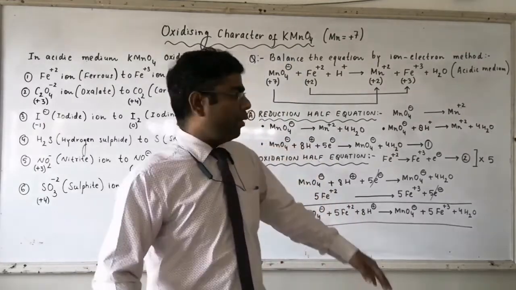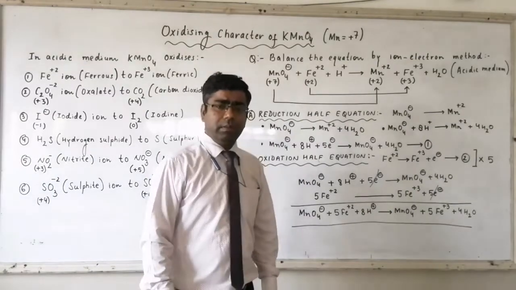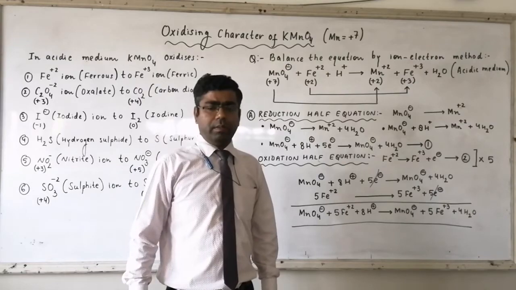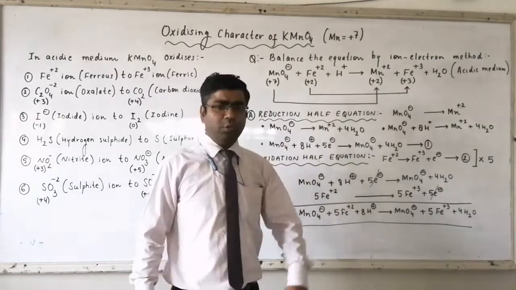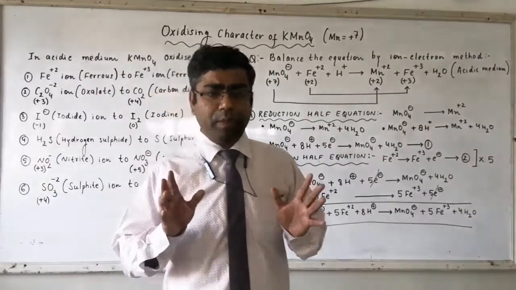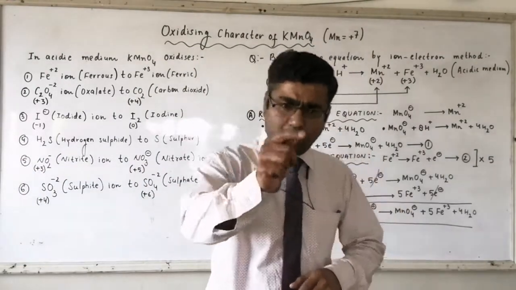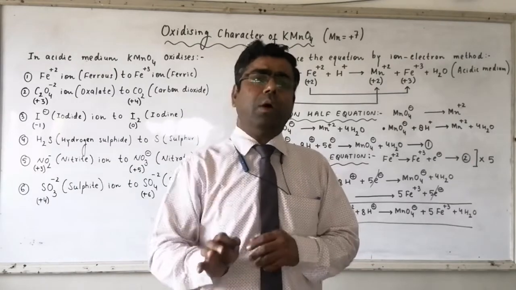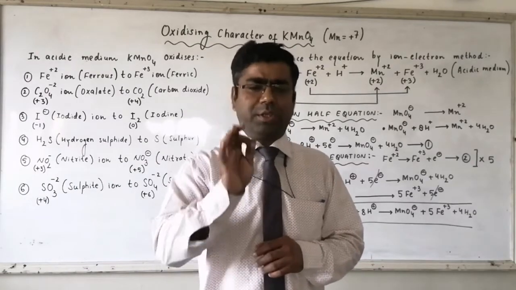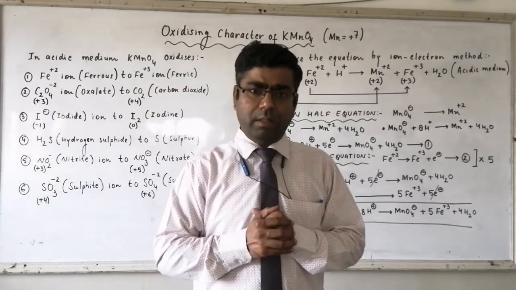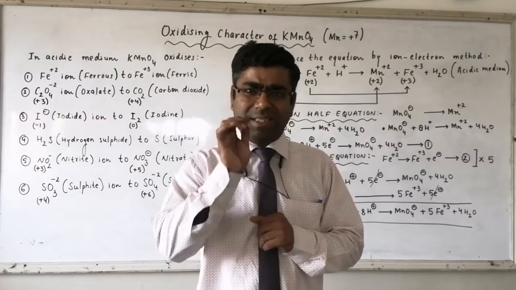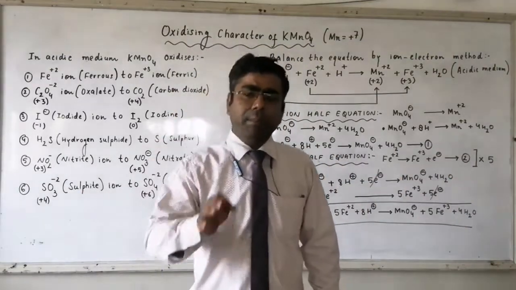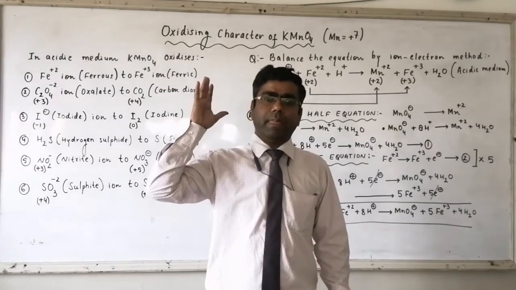So you have to remember, MnO4- ion gets converted to Mn+2 in acidic medium, and Fe+2 ion gets converted to Fe+3 ion. So your first job is to find out the reduction and oxidation process, the reduction reaction and the oxidation reaction. Now how to find it? We will find it with the help of oxidation number.